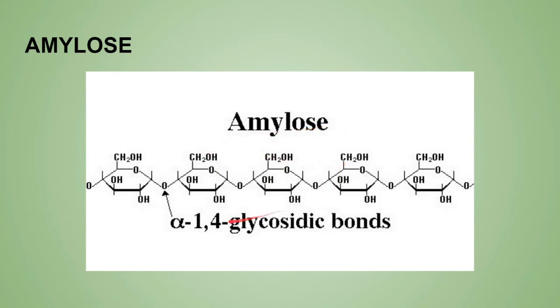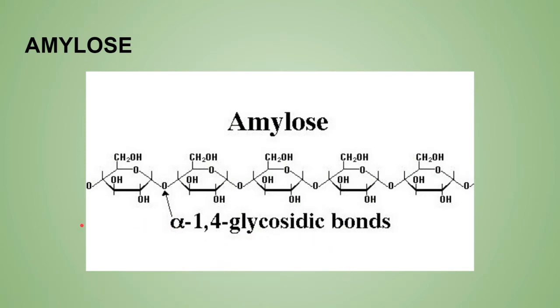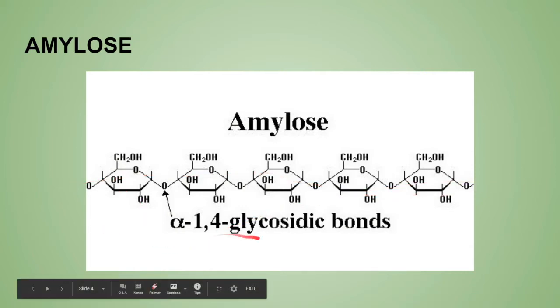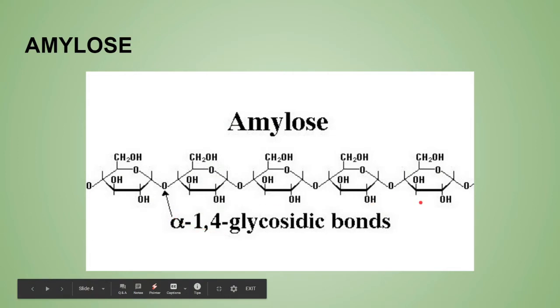It has alpha 1,4 glycosidic bonds. When the starch is treated with boiling water, only 10 to 20% is solubilized. Only 10 to 20% will be soluble in the water, and that particular 10 to 20% is the amylose, and the rest will be amylopectin. So amylose is an unbranched unit having alpha 1,4 glycosidic bonds, solubilized when treated with boiling water.